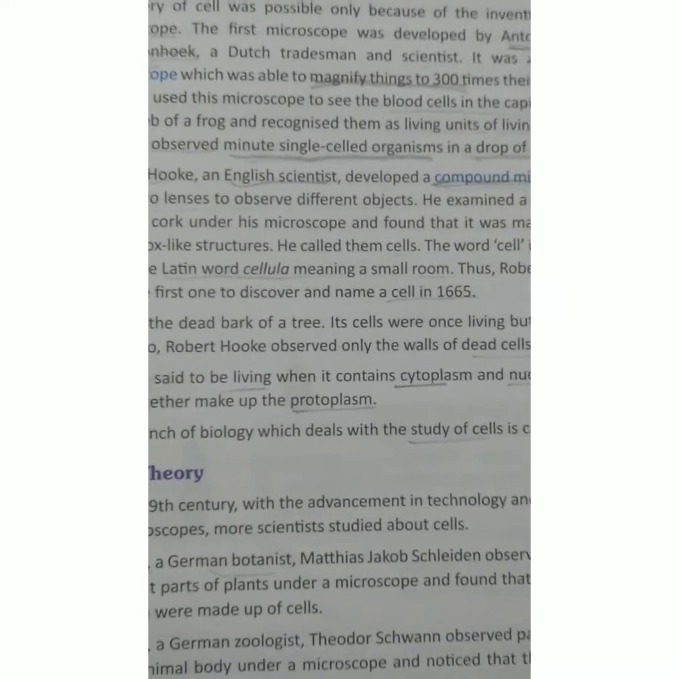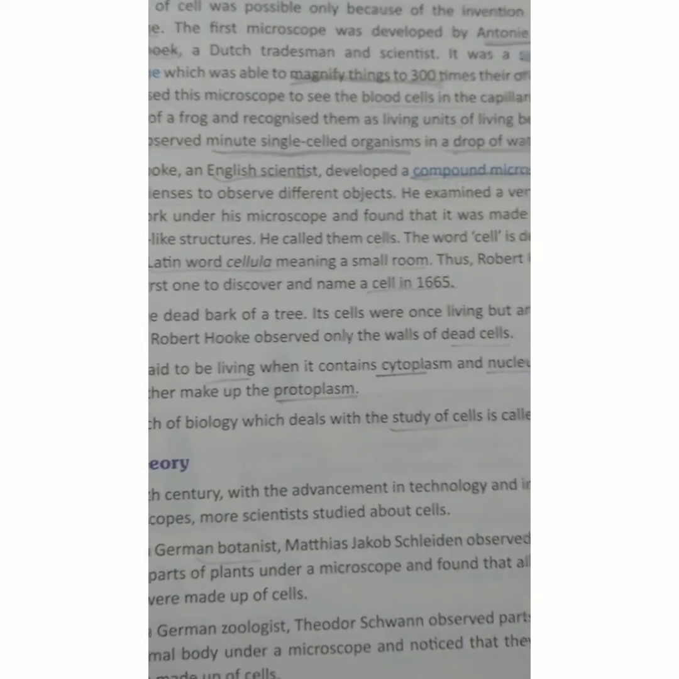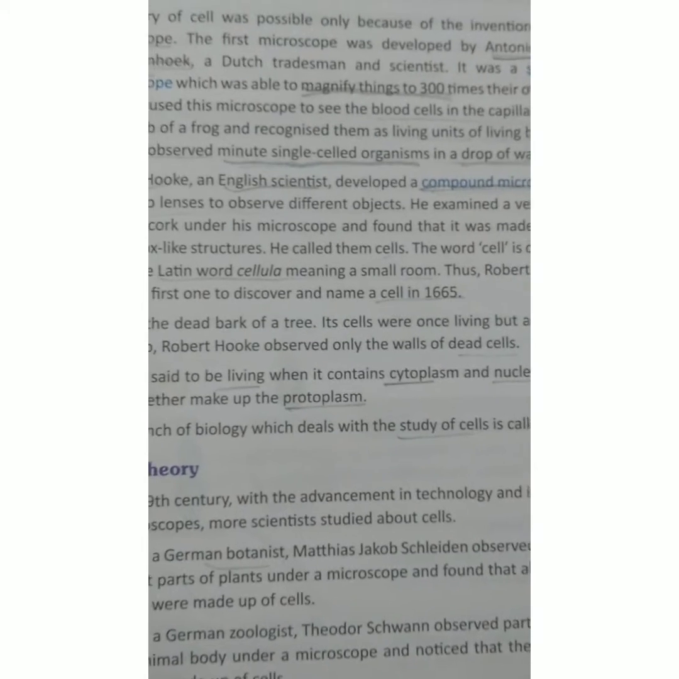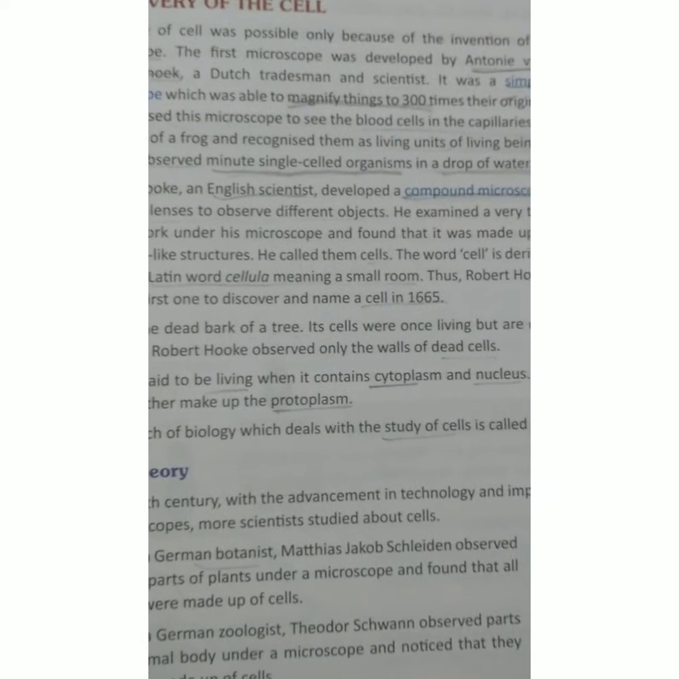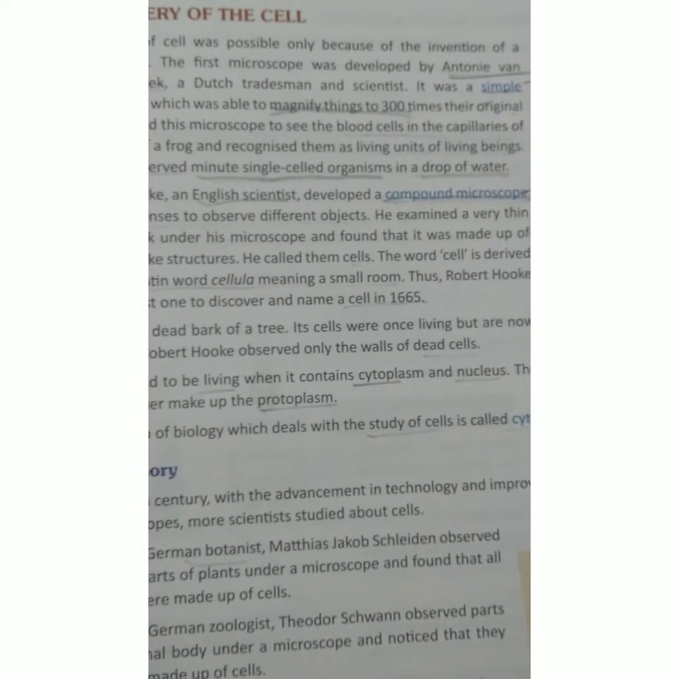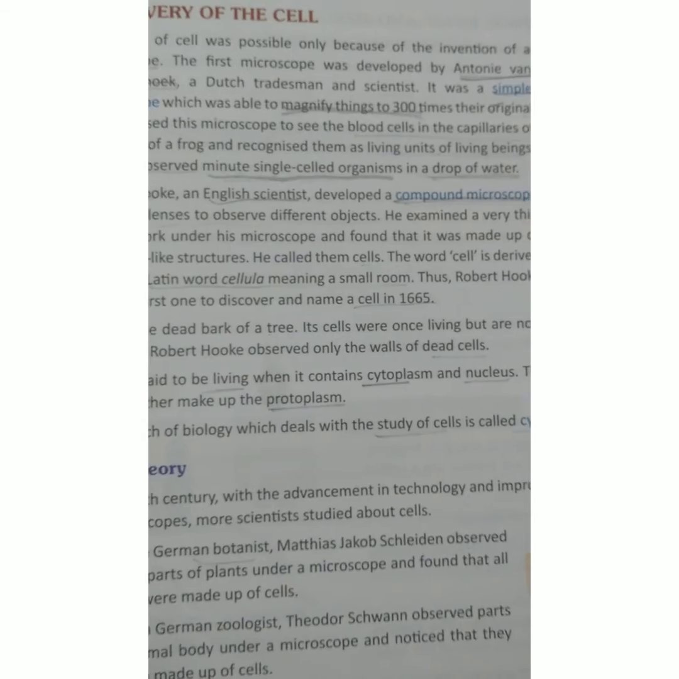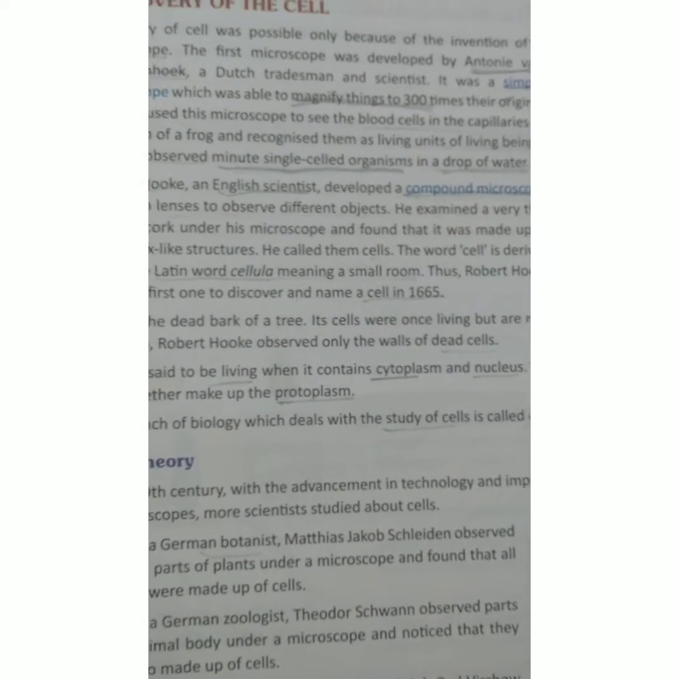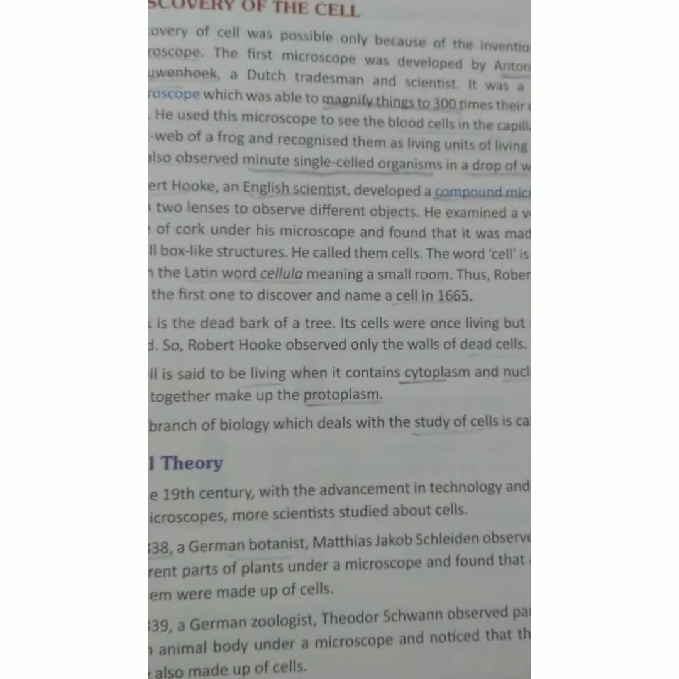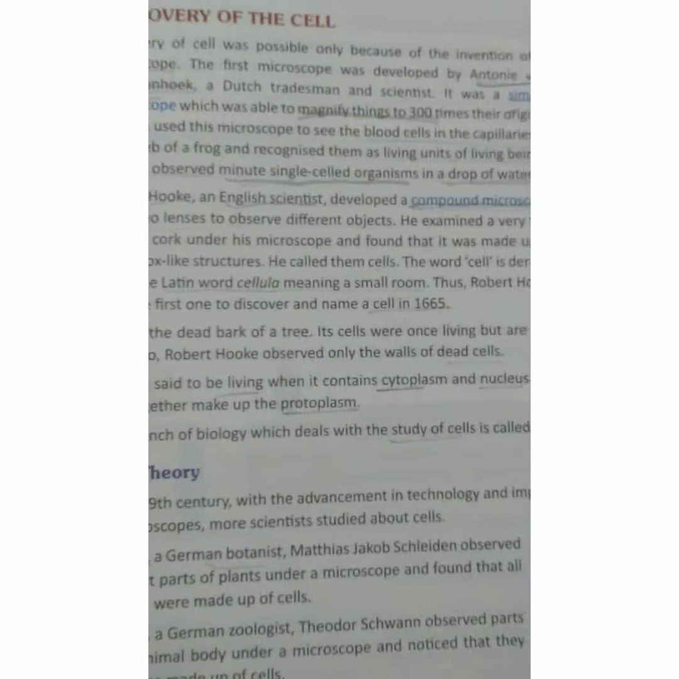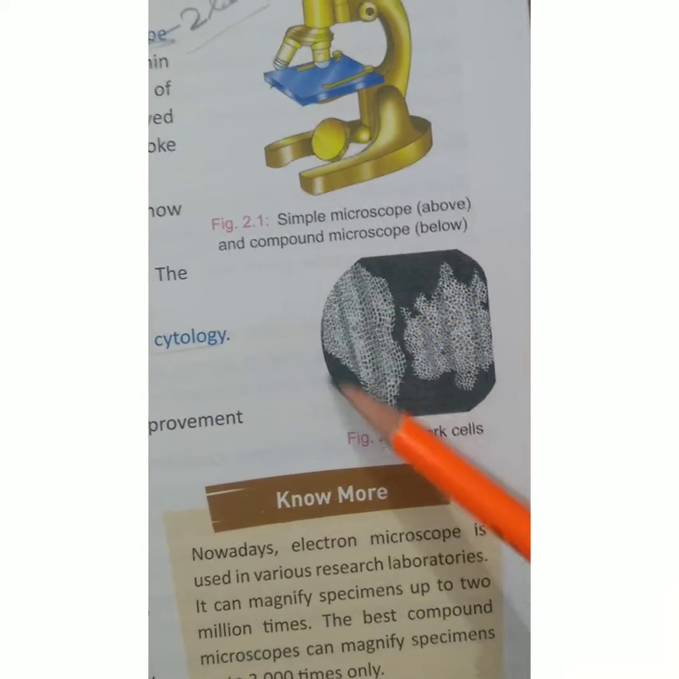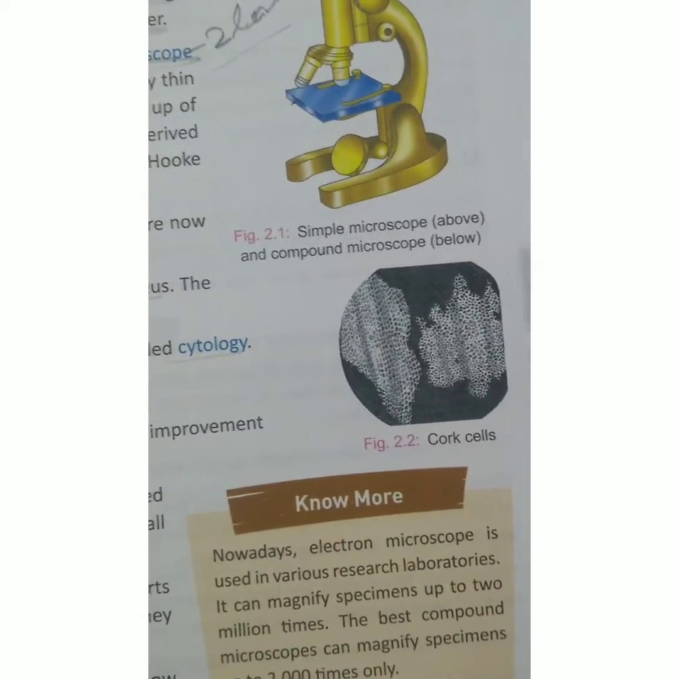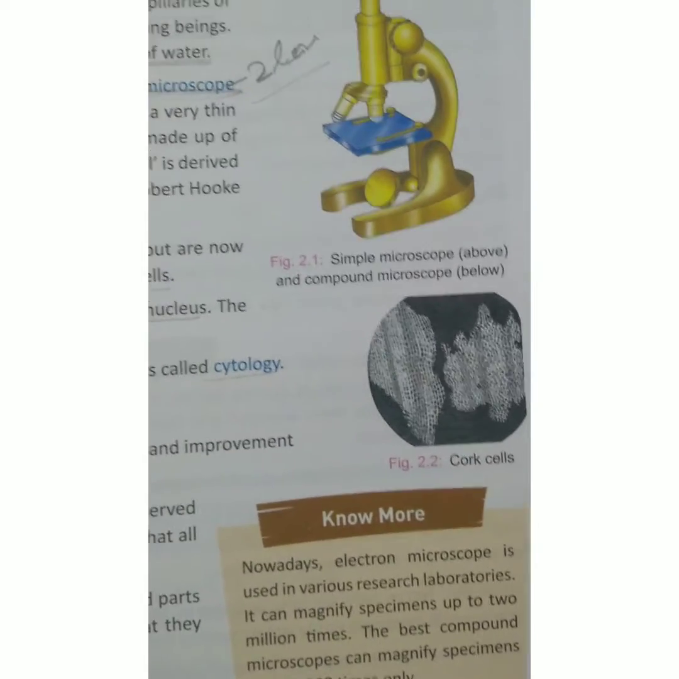See, Robert Hooke studied a thin slice of cork under his compound microscope and observed small box-like structures, or you can say room-like, block-like structures. You can see the picture here, it is given in your book. This is a cork cell, and this kind of structure he noticed in his compound microscope.